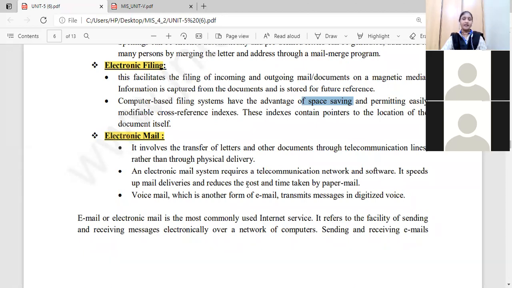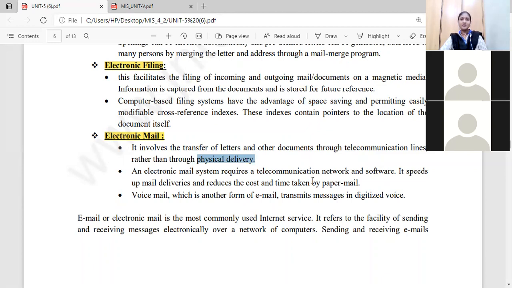Suppose you want to send a letter to another person, or share notes or a document, whatever it may be. We are sharing it through telecommunication lines rather than a physical copy. We are not going for a physical delivery. We are transferring the information or documents through the telecommunication lines. That is the purpose of email.